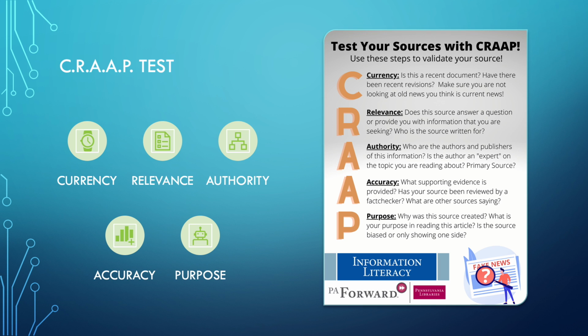When we think about the currency of an article, we want to know when it was published and when it was last updated. We do not want to read an article just to find out that it is all old news and no longer applicable. How current your source needs to be depends on you. 1 week? 1 year? 5 years? It depends on what you are researching.